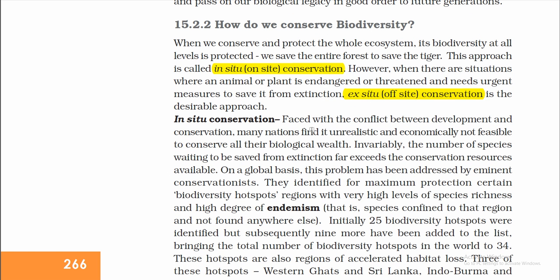In situ conservation: faced with the conflict between development and conservation, many nations find it unrealistic and economically not feasible to conserve all biological wealth. In fact, the number of species waiting to be saved from extinction far exceeds the conservation resources available. On a global basis, this problem has been addressed by eminent conservationists.